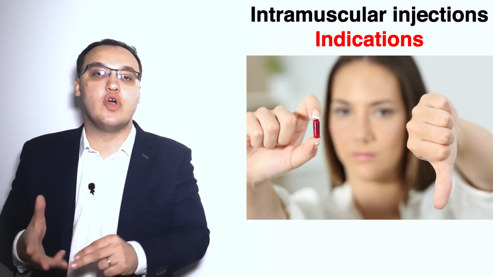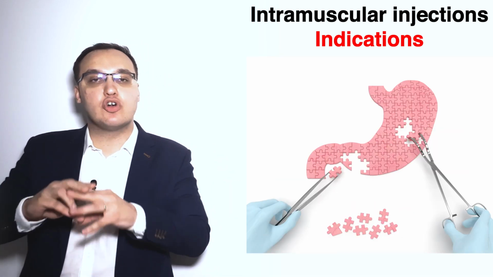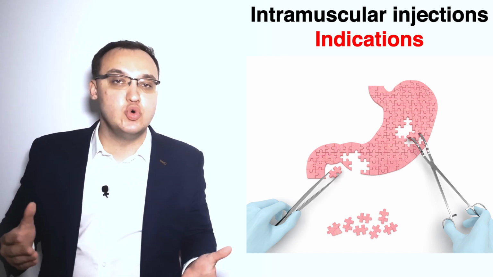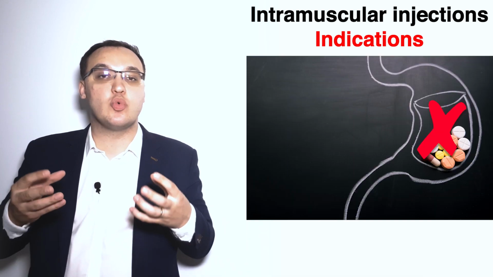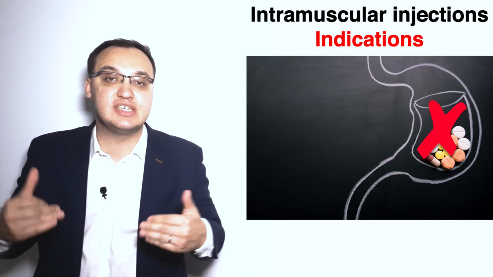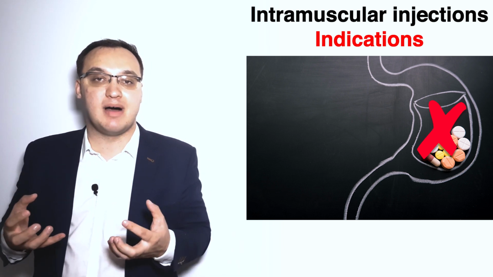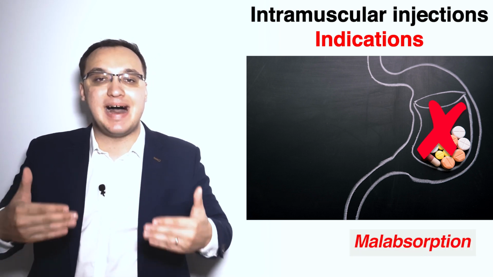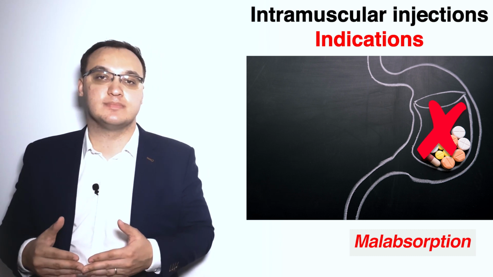If you have a patient who has intestinal problems, for example, he had surgery and some parts of his intestines or his stomach were removed, of course, then the intestines and stomach cannot absorb the oral tablets that you take. Then we need to consider intramuscular injections because we need to absorb it somehow. And we call it malabsorption when it's bad. Mal means bad. Bad absorption means we need to have intramuscular injection.